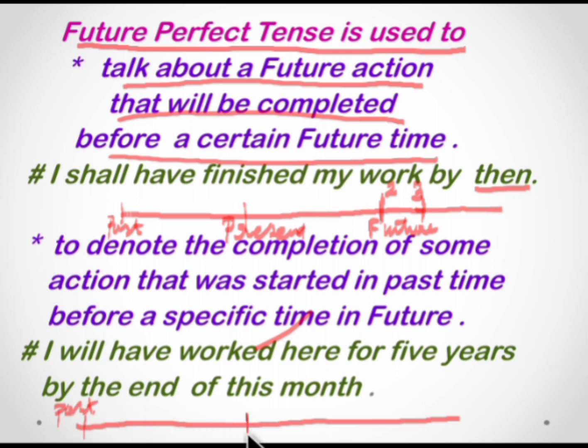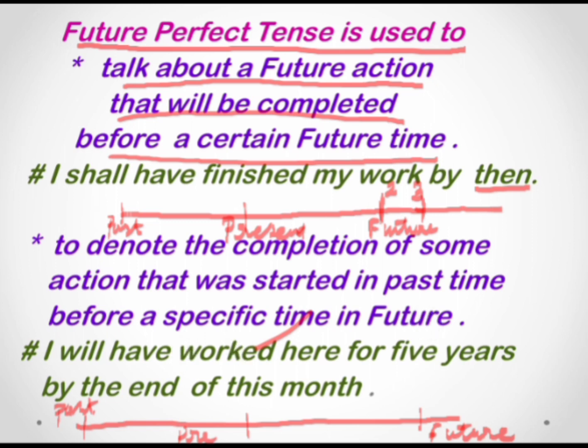This is the present. And this is the future, right? To denote the completion of some action that was started in past before a specific time in future.